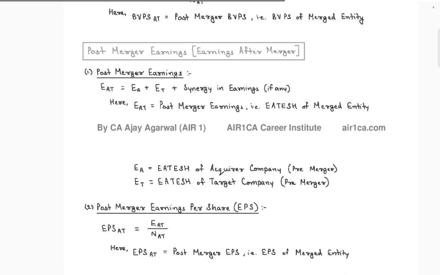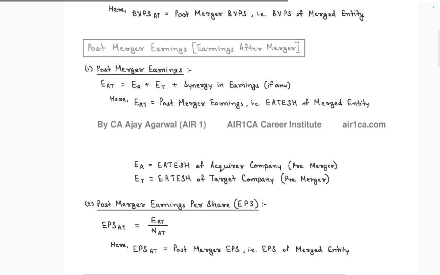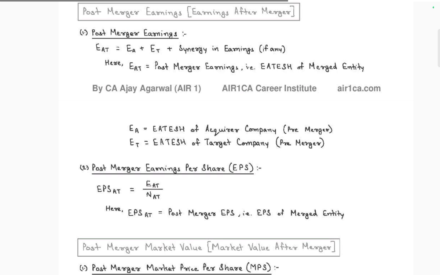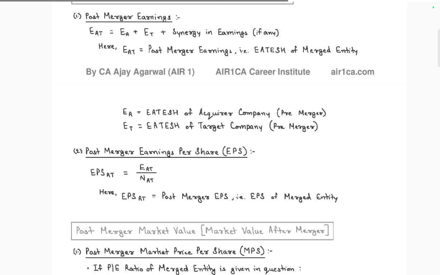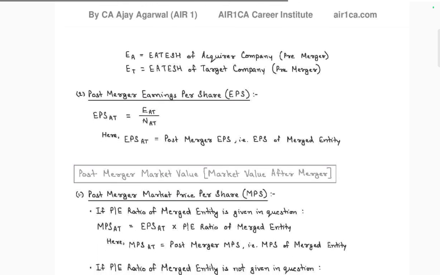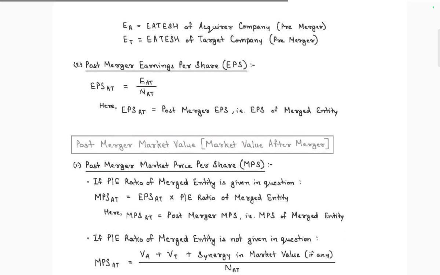Post-merger earning is only the earning after the merger. Merger EAT is equal to EA plus ET plus synergy inflow. If ET is equal to post-merger earning, EAT is equal to the merged entity. EA is equal to the acquired company, ET is equal to EAT of the target company. Post-merger earning per share is equal to EAT by NAT. Compare the earning with the post-merger EPS.